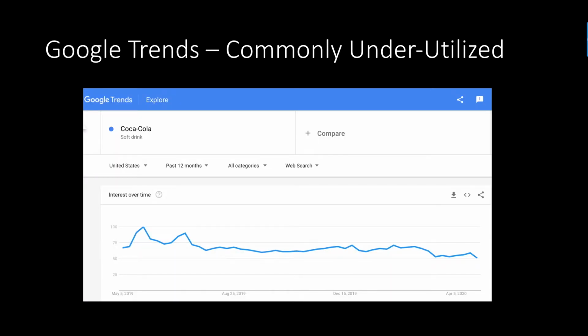So Google Trends is the tool we use for this. Google Trends is fairly commonly used, but not necessarily fully utilized for all of its capabilities. This is the overview screen of what you see when you go into Google Trends and type in a word. In this example, we're looking at the Coca-Cola topic, and we can see the popularity over time of searches for that topic in the United States.